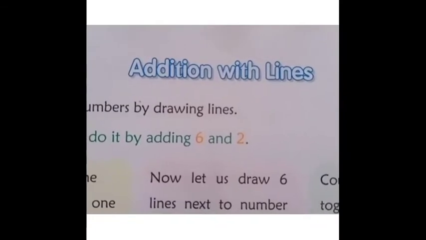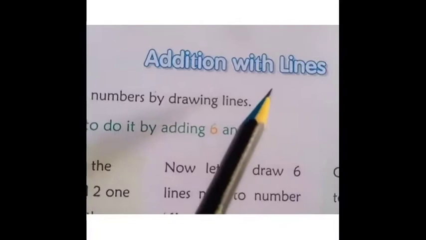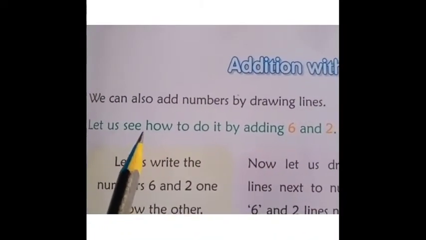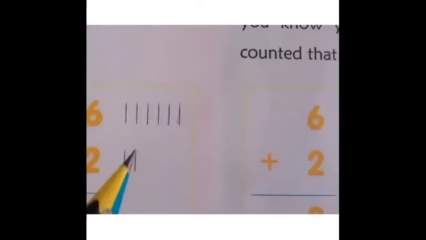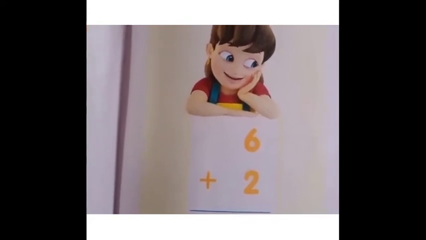Children, next we are going to see interesting topic about addition with lines. We can also add numbers by drawing lines. Like this. Children, let us see how to do it by adding 6 and 2.